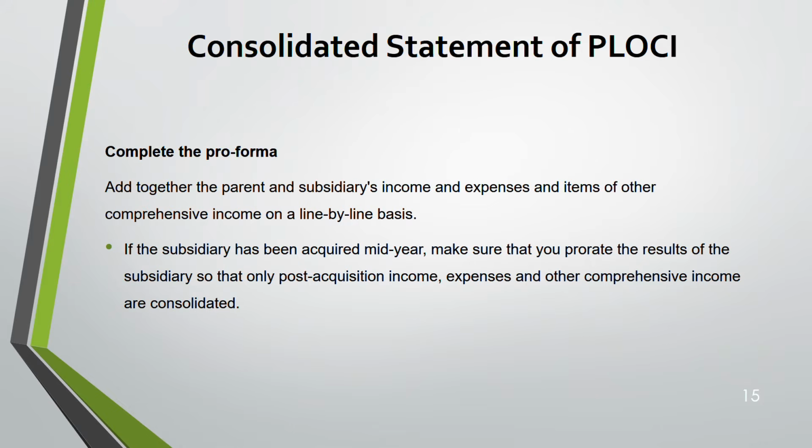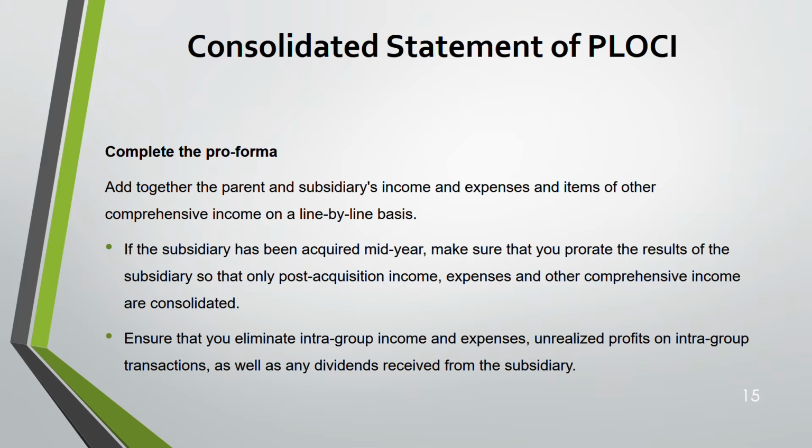Okay, but you need to remember something. What if that subsidiary was acquired in the mid-year? What if it's not for the whole year? Then you have to proportion it. All income, all expense, all other comprehensive income of the subsidiary you have to proportion. Let's say it's for 6 months, then you have to take only the 6 months income, only the 6 months expense, only the 6 months other comprehensive income from the subsidiary. That's how you have to do. Not for the entire year.